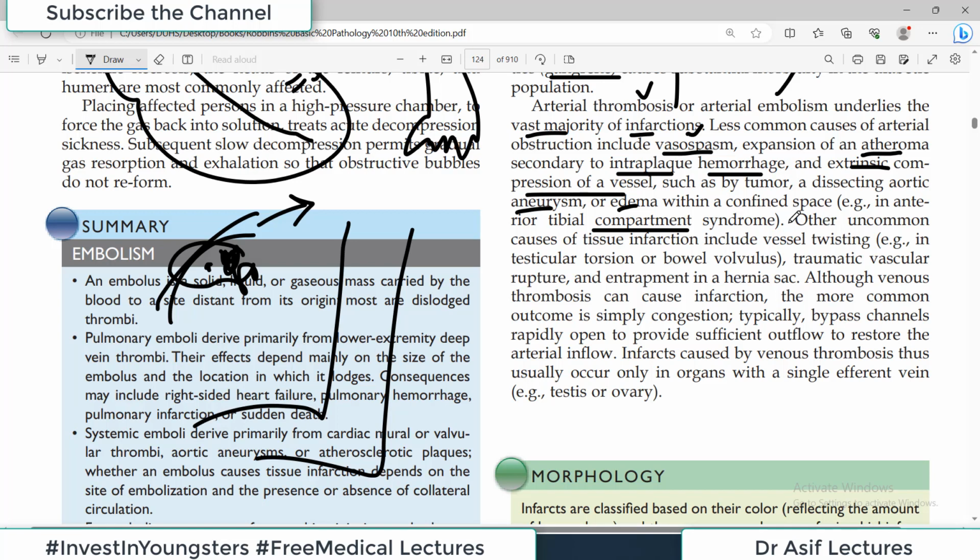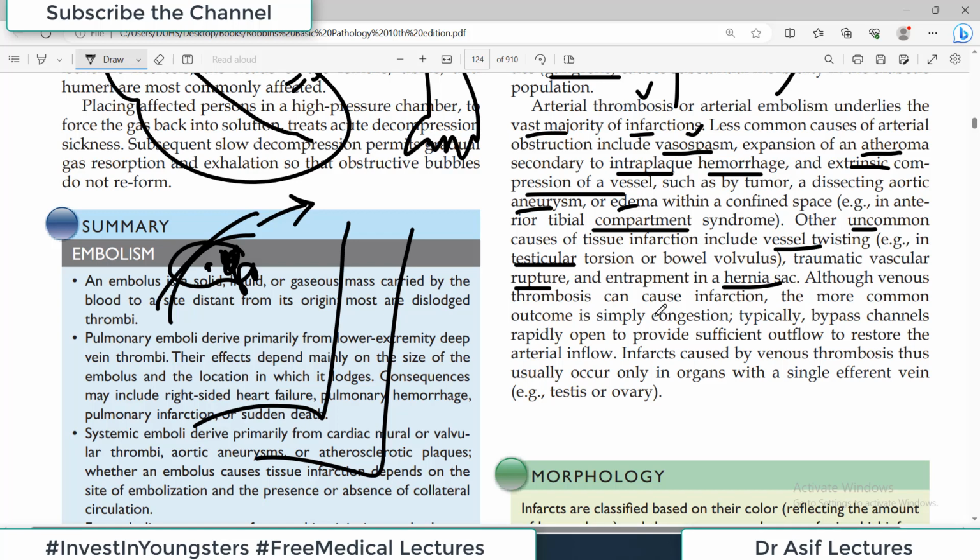There are some more causes of infarction which are again uncommon या less common causes, and they include twisting of blood vessels such as testicular torsion. testis में कोई blood vessel twist कर जाए तो वो block हो सकती है. Traumatic vascular rupture, entrapment in a hernial sac. So these are all the causes which are some way or the other, they are either blocking the blood supply or they are diminishing the blood supply to the particular organ and making the organ susceptible to infarction.